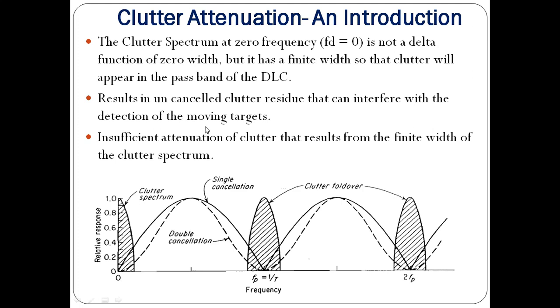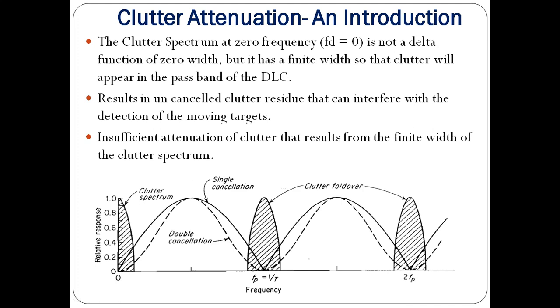That results in uncancelled clutter residue, because a clutter spectrum, whenever it comes within the region of the pass band of the DLC, cannot be completely cancelled out. And any targets in this particular area are not going to be detected, because this spectrum is going to interfere with the detection of the moving target.